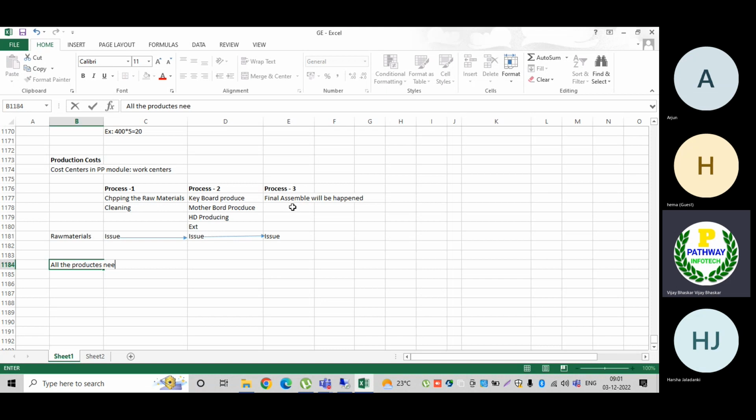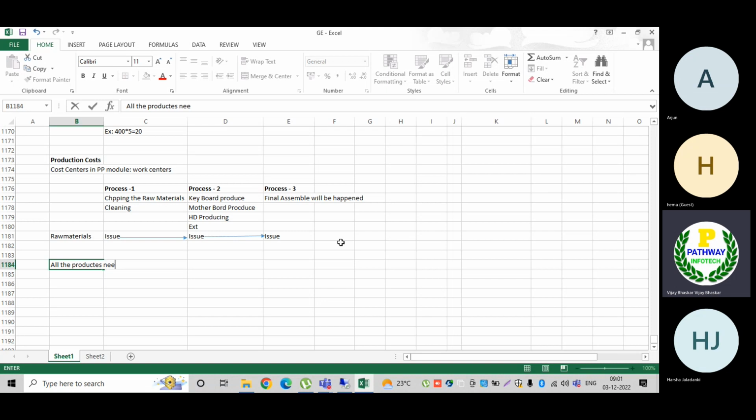In some cases, a client has requested that I do not assemble all the products, that I give the spare parts and they will do the assembly. If that is the client's requirement, we can have a separate keyboard, even a separate motherboard. Then in this situation there is no need to move this semi-finished product to the final process, because that is not our requirement. It depends on the requirement.